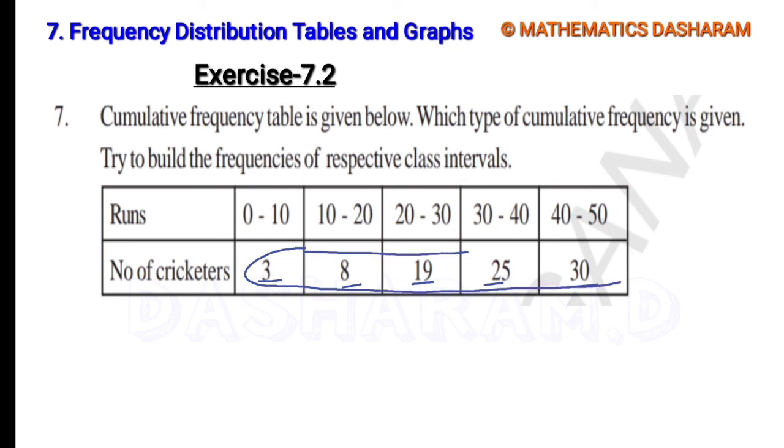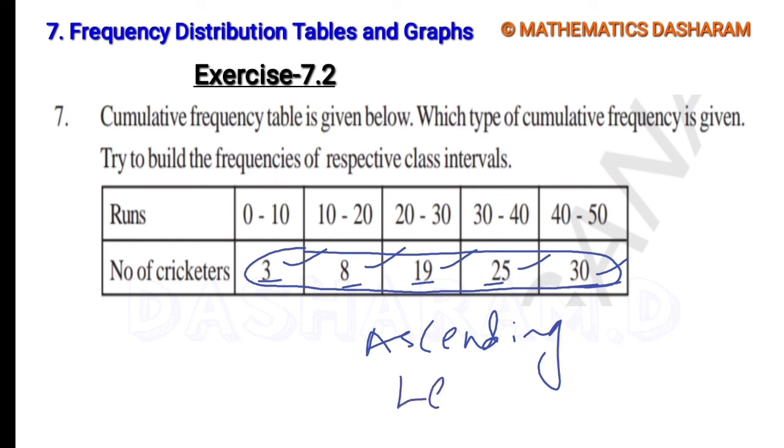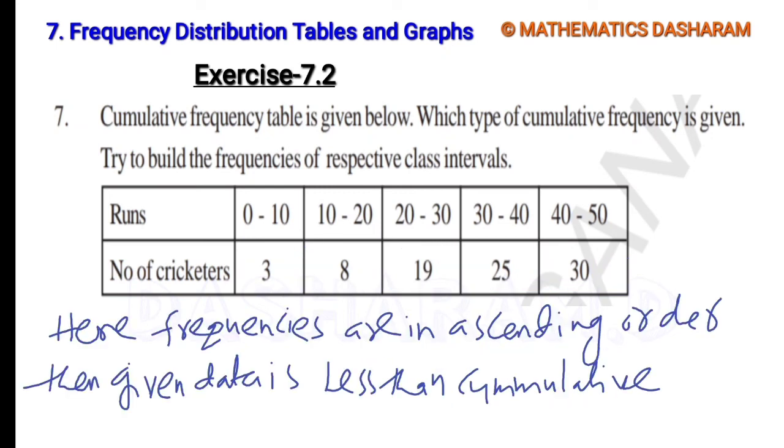Frequencies are given in ascending order. See here, 3, 8, 19, 25, 30 is in ascending order. When the frequencies are given in ascending order, then it belongs to a less than cumulative frequency table. So here the frequencies are in ascending order, then the given data is less than cumulative frequency.